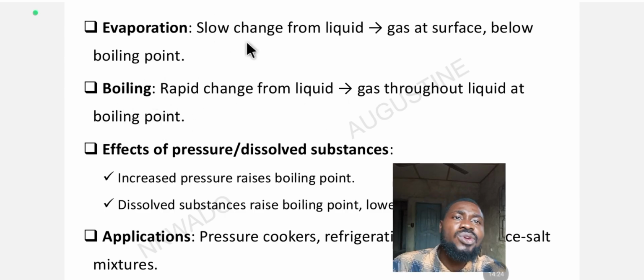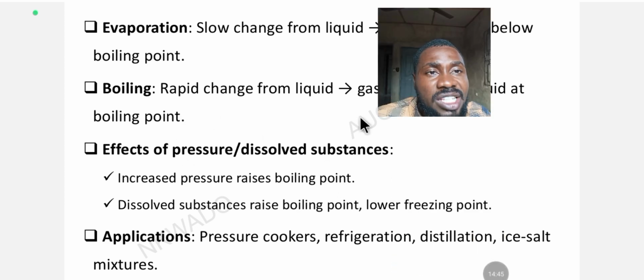But evaporation is a slow change from liquid to gas, okay. In evaporation, the liquid is not required to get to boiling point for evaporation to occur. All right, so spot the difference, because JAMB usually repeats this question almost every year. So what is the effect of pressure and dissolved substances?